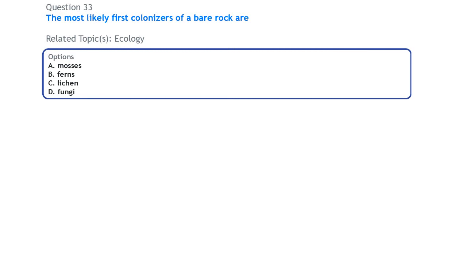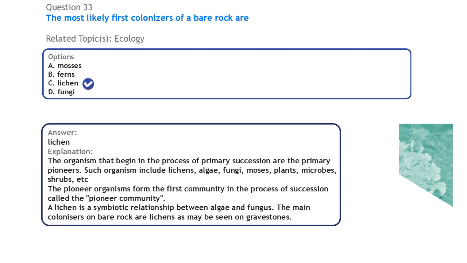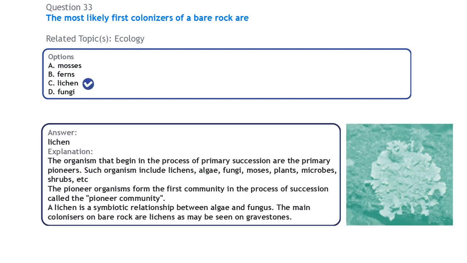Also on ecology, the most likely first colonizers of a bare rock are the lichen. They are usually the primary pioneers, the first set of organisms that you would find in a developing habitat, the lichen.